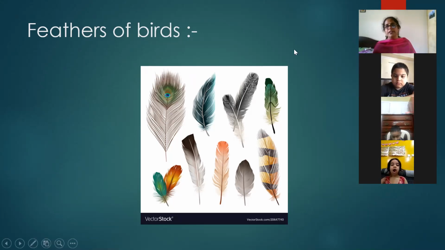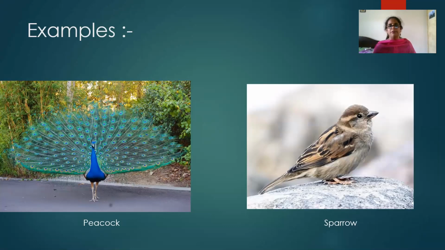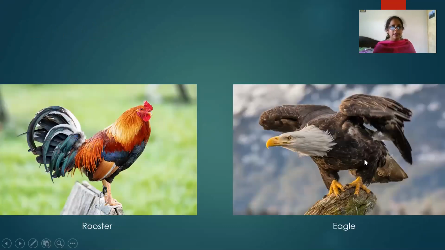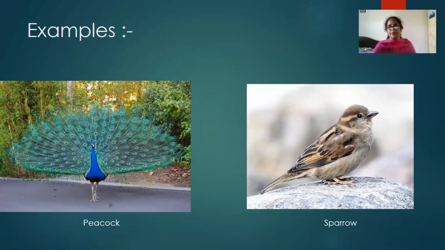Okay, now go to the next picture. I will show you pictures of different kinds of birds, and I will ask you the names one by one. Nobody will open their mouth unless I call your name. Okay, these two are already completed.